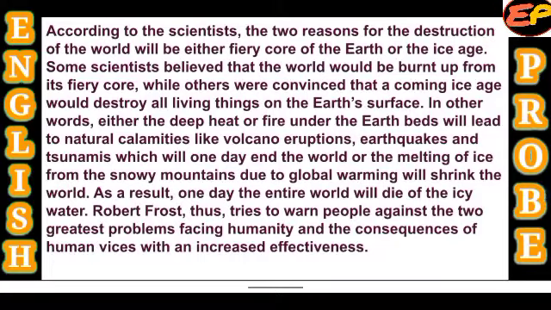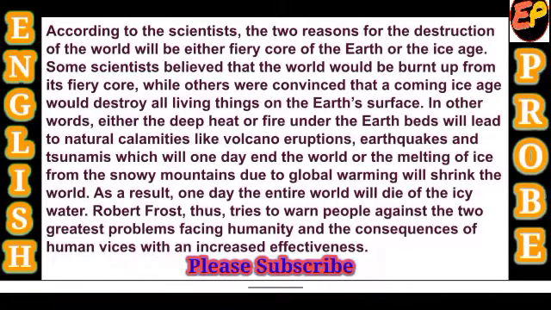Vices means bad actions with an increased effectiveness. So this is the belief, a scientific belief, for the destruction of the earth. And the other belief, according to the poet, as a symbol, is that fire and ice are desire and hatred. So this is how this whole poem is covered under these questions and answers, and I hope you all have got everything properly.